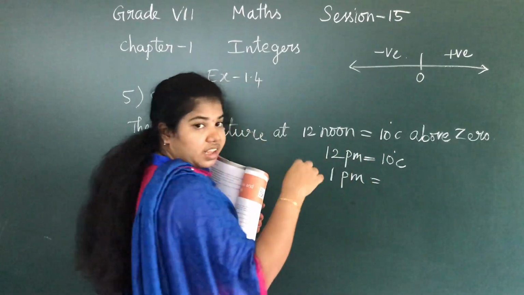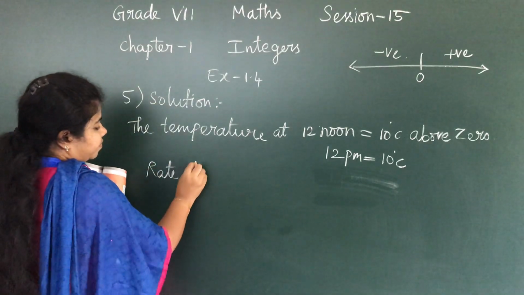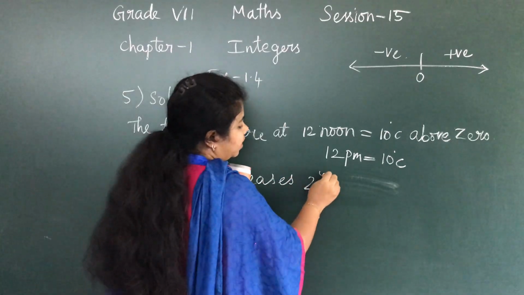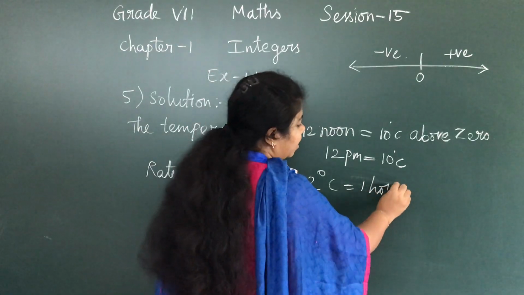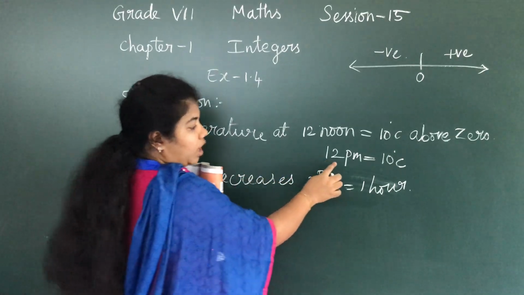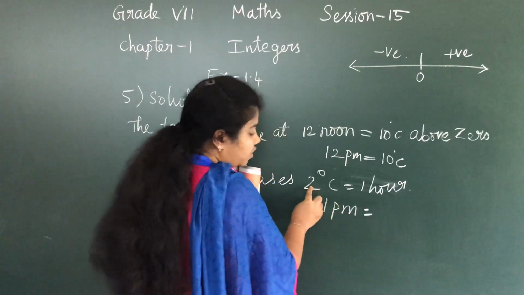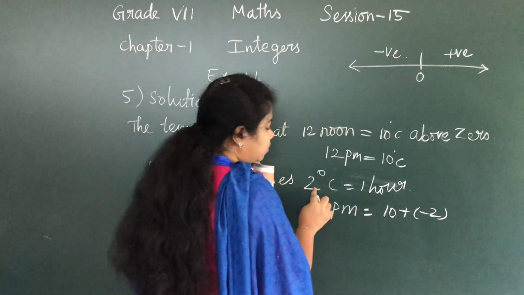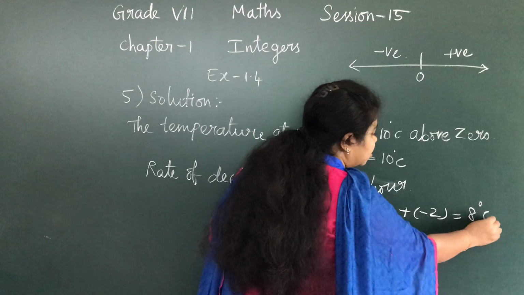The rate of decreasing, that also you have to write. Rate of decreasing: temperature decreases at the rate 2 degrees Celsius in 1 hour. So at 12 p.m. if it is 10 degrees Celsius, then at 1 p.m. it is going to reduce 2 degrees Celsius, right? So 10 plus of minus 2, you are going to subtract 2. So 10 plus of minus 2 is equal to 8 degrees Celsius.